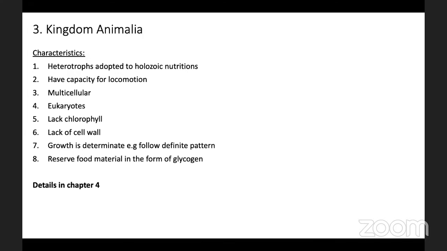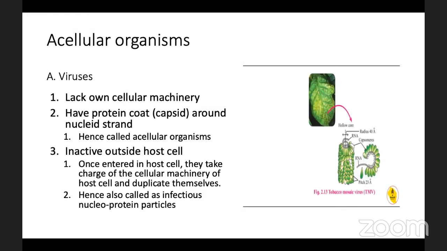So let us see the next part, that is acellular organisms. Acellular organisms are differentiated into three types. First type is viruses, second type is viroids, and third type is lichens. First group of acellular organisms, that is viruses.